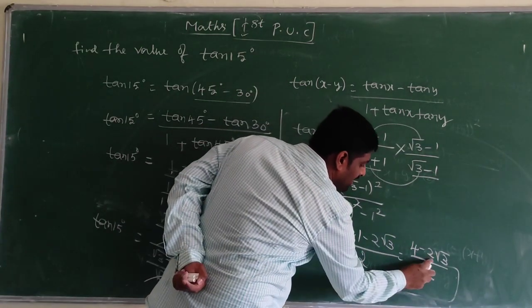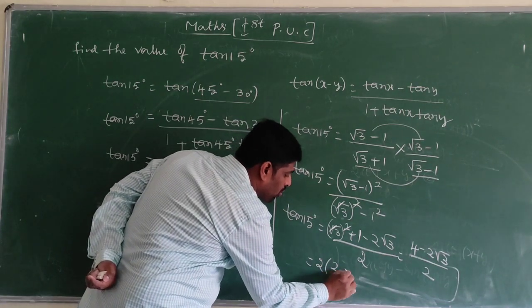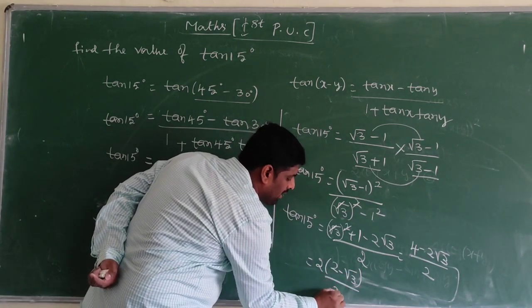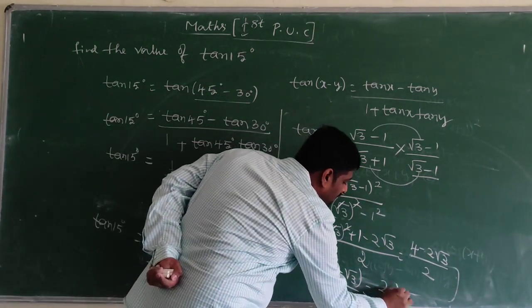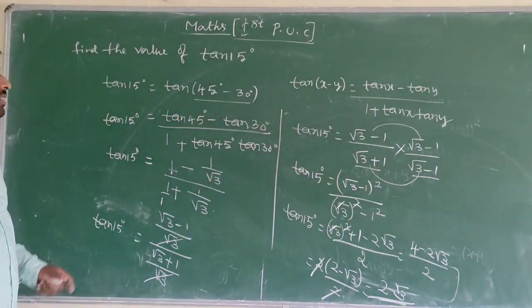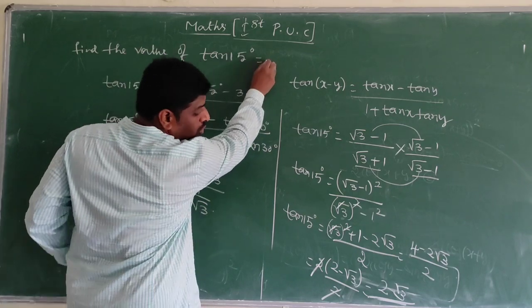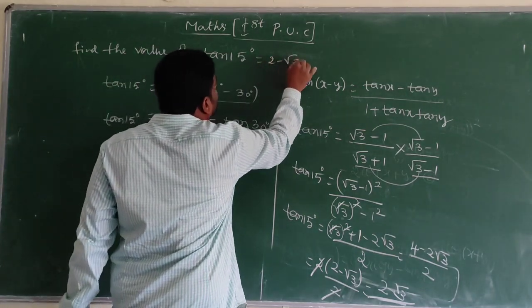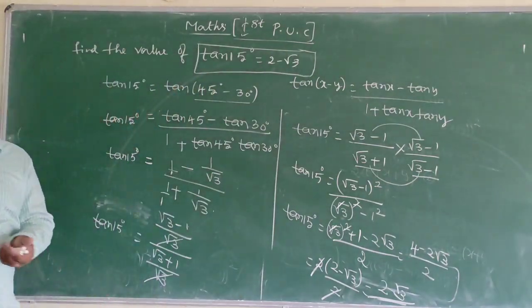In these two terms in the numerator, 2 is common. 2 of 2 minus root 3 divided by 2 gets cancelled. Remaining is 2 minus root 3. So tan 15 degree value is 2 minus root 3. I think all of it is clear, children.